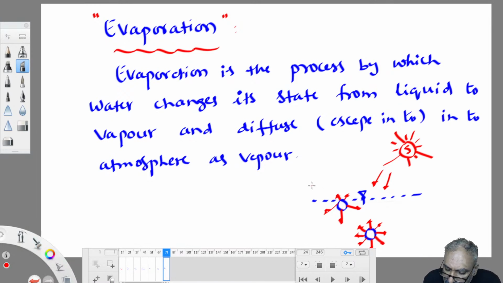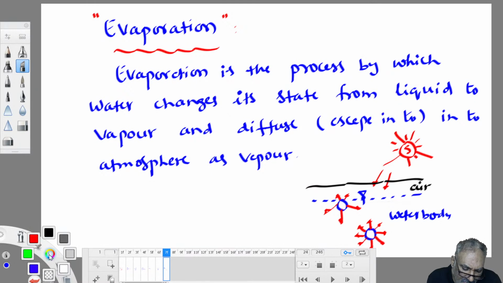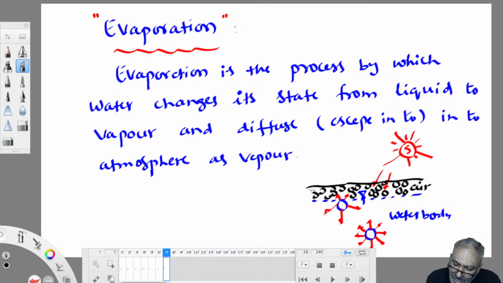There is a thin layer of air. This is a layer of air. I will show you by black color. This is a thin layer of air that stand on the top of the water body. Start accommodating that water molecule which ejected out of water body. This is water body. So water molecule ejected out of water body start temporarily accommodated where? In this air layer. So like that, one by one water molecule start accumulating in the air parcel. So once at certain stage, what happens? The total air parcel standing at the top of the water body is completely filled with water molecules. There is no space available to accommodate any more water molecules. During that stage, it is said to be saturated.